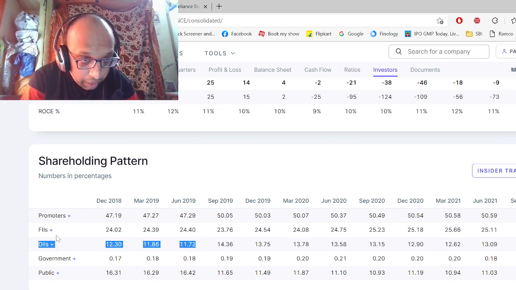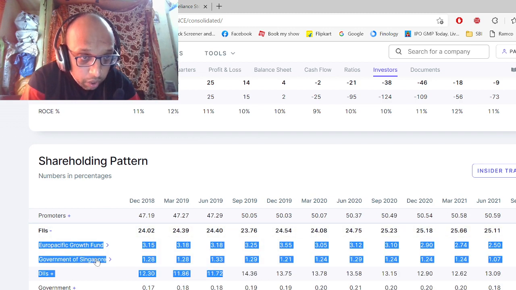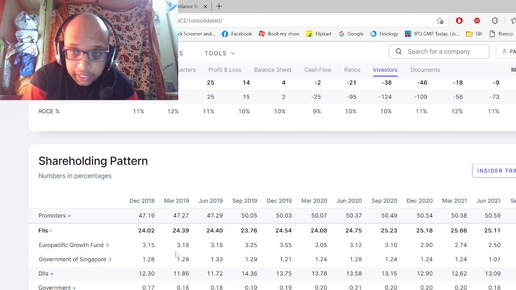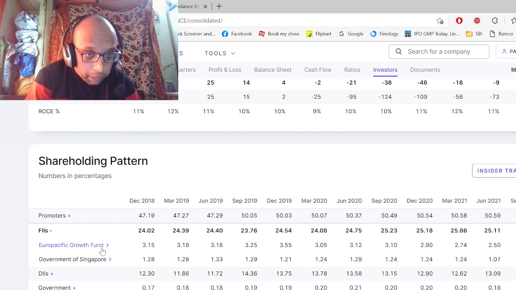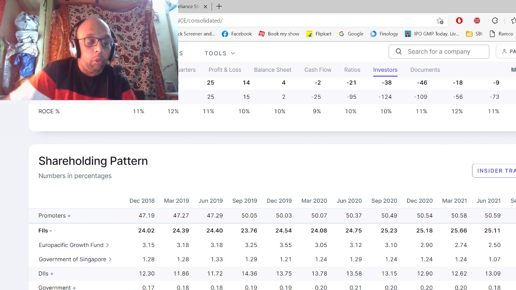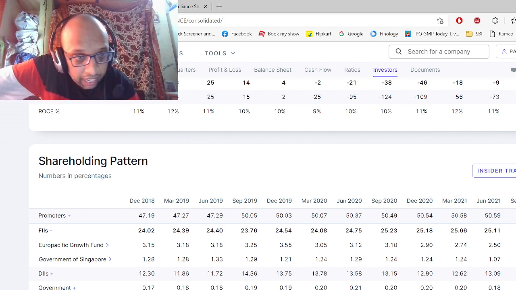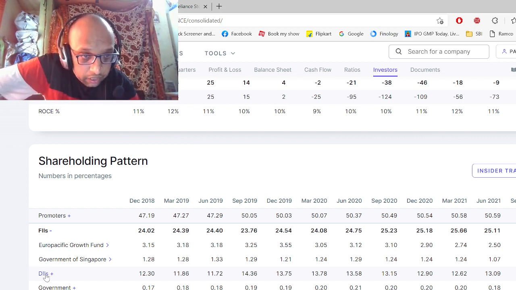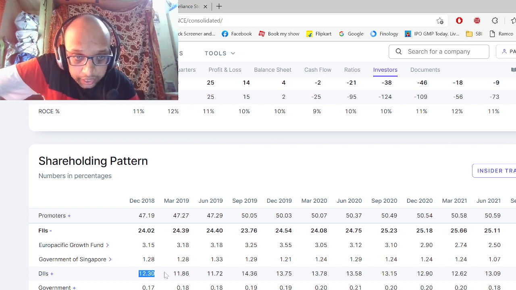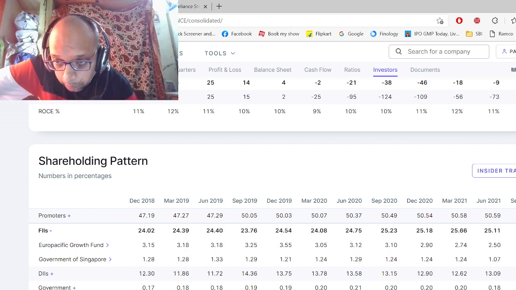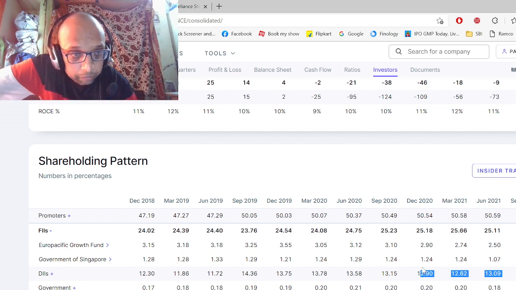And if we click on FIIs, we can see which companies are investing in Reliance. See, European Growth Fund, Government of Singapore is also having a holding in Reliance, and they have 1.10% of the holding. And DIIs are holding presently 13.20%, which is a good sign. Okay, and they didn't reduce it. They tried to increase it, but they didn't reduce it.